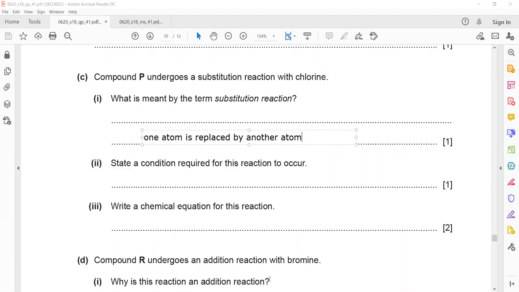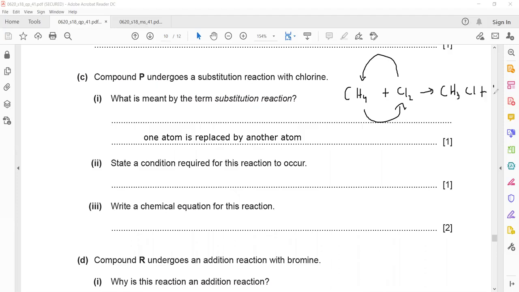Yeah, we discussed substitution reaction. If you remember the reaction of alkane with chlorine, if we write CH4 reacting with chlorine, one chlorine atom will enter and one hydrogen will be replaced. This is what we call a substitution reaction. So CH3Cl plus HCl will be the product. State the condition required for this reaction to occur. At what condition does it occur? It occurs in the presence of ultraviolet light or UV.